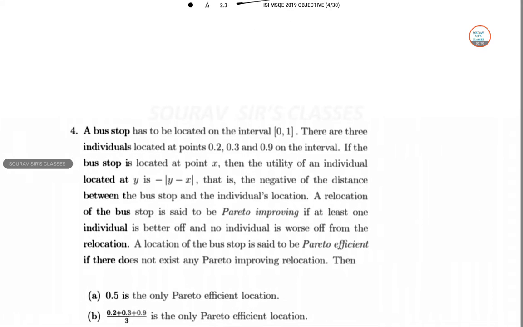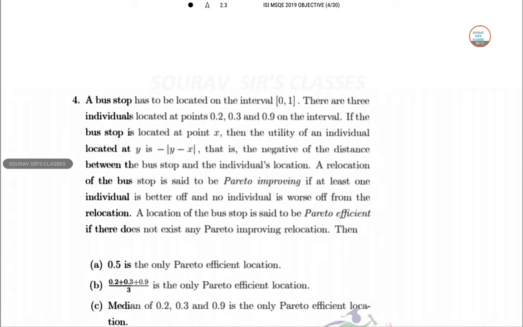A bus stop has to be located on the interval 0 to 1. There are 3 individuals located at 0.2, 0.3 and 0.9 on the interval. If the bus stop is located at point x, then the utility of the individual located at y is minus mod of y minus x. Okay, that's good. So anyway, a negative value, that is the negative of the distance between the bus stop and the individual's location.